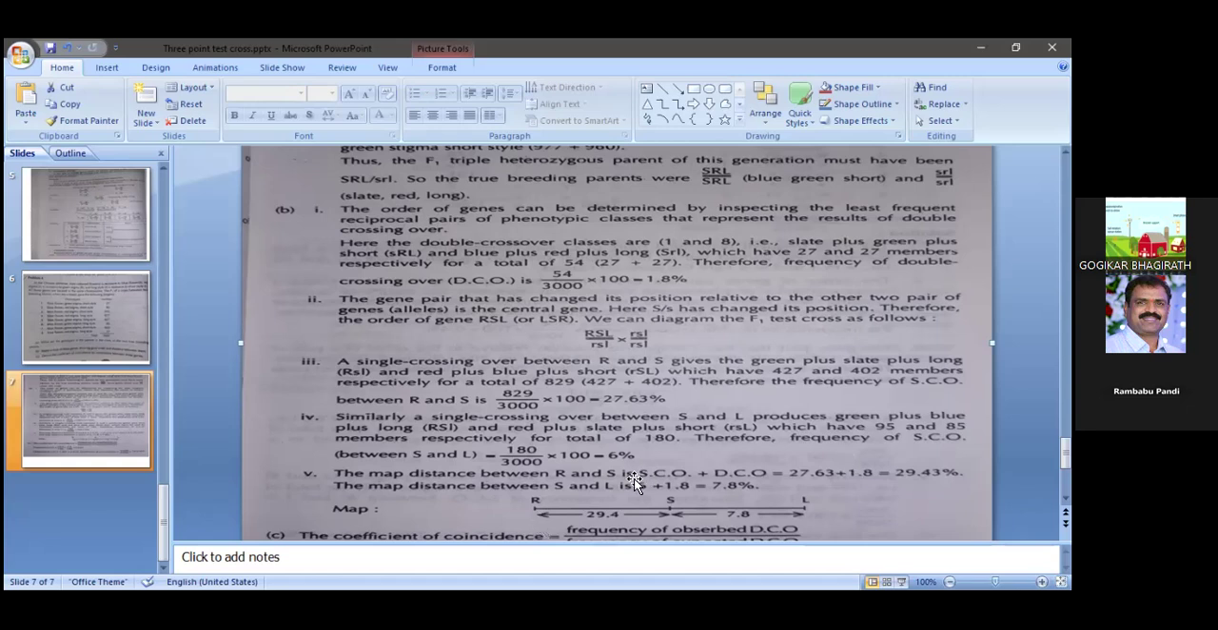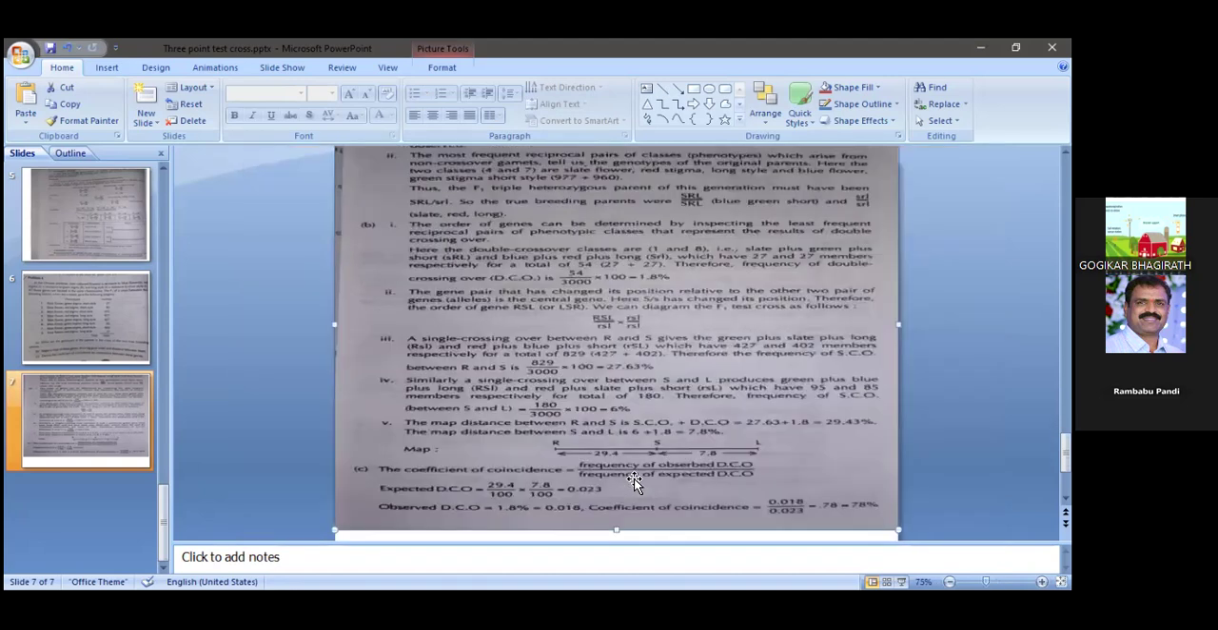So next we can go for coefficient of coincidence. Coefficient of coincidence formula: frequency of observed DCO by frequency of expected DCO. How can you calculate the expected DCO? Observed DCO means it is given in the data, that is 1.8%. Percentage కాబట్టి by 100 వేస్తే 0.018 వస్తుంది.